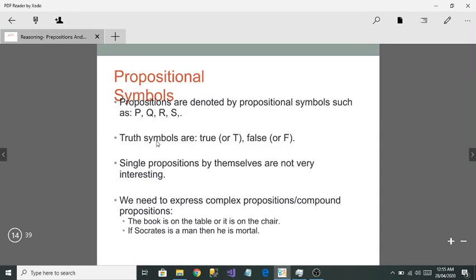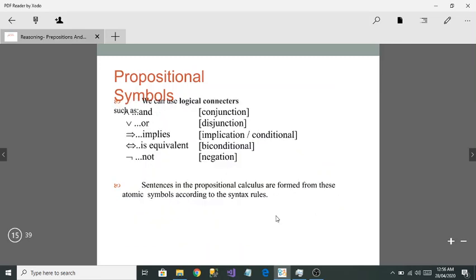So what are the proposition symbols? Propositions are basically denoted by proposition symbols such as P, Q, R, S. The truth symbols are true, which is called T, and false, which is called F. Single propositions by themselves are not very interesting, so you have to use connectors between them. We need to express complex or compound propositions. As you can see here, the book is on the table or it is on the chair. So this or is a connective that is going to connect two propositions. That means this could be P and this could be Q. So let me take you to the next slide.